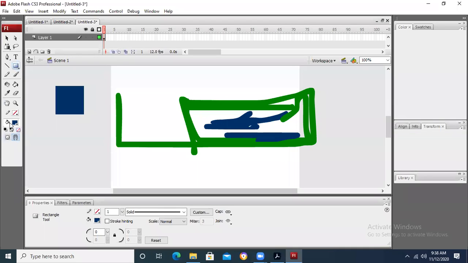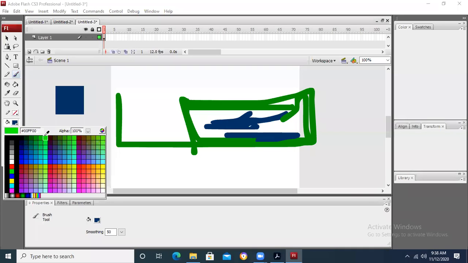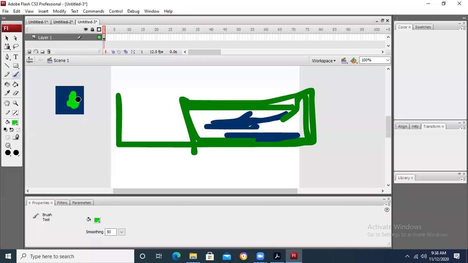Just like this is a rectangle. If I take a paintbrush and I want to paint inside, I'm going to take the inside option. I take any other color, green color. Now when I'm filling it, some paint was going outside, but you can see that it removed that particular portion of the paint that I had drawn in a hurry.